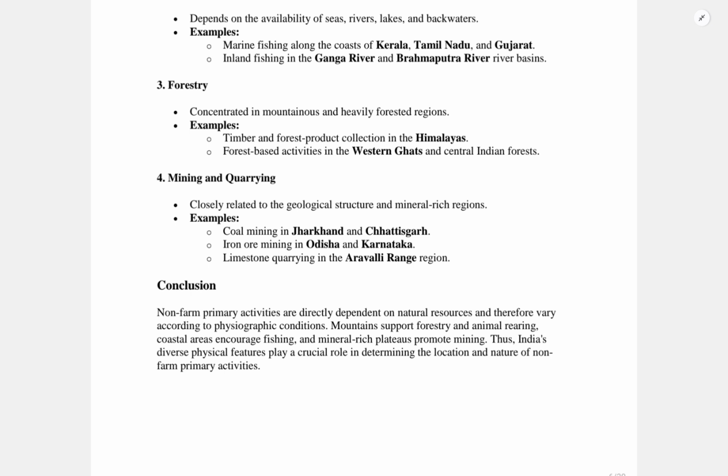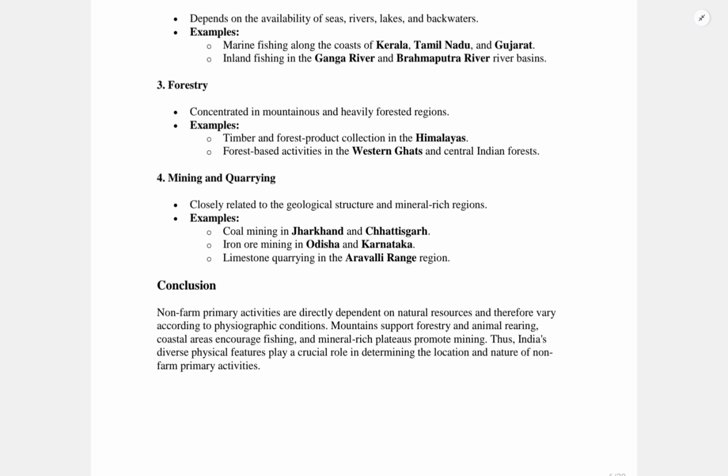Other features include the plateaus, where we look at mineral mining, stone quarrying, animal grazing, forest produce collection, etc. Mineral mining is famous in the Chota Nagpur plateau, which is rich in coal, iron ore, mica and more, and the Karnataka-Goa belts have iron ore deposits. Granite and other stones come from the Deccan Plateau regions of Andhra Pradesh and Tamil Nadu. Sheep and goats are reared on plateau grasslands in parts of Madhya Pradesh and Maharashtra. We also see the collection of mahua flowers, tendu leaves used for beedi making, and bamboo in forested plateau areas as forest produce.